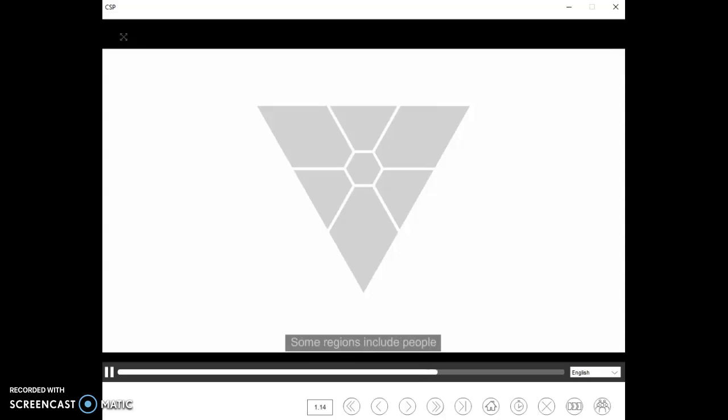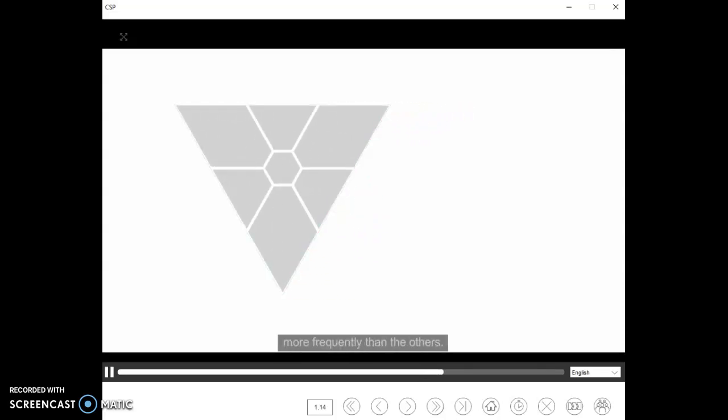Some regions include people who have one color motive more frequently than the others. These are called the blue, red, and green motivational value systems. Other regions have people with 2 color motives about equal: red-blue, red-green, and blue-green. The center area is the hub. All 3 color motives are relatively equal in here.